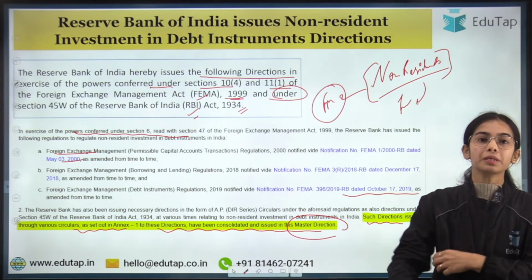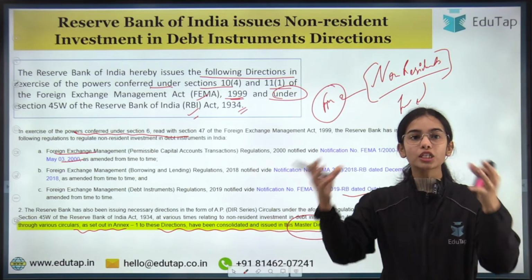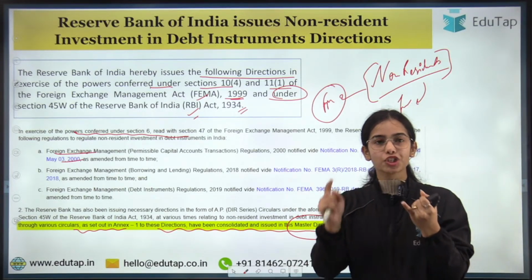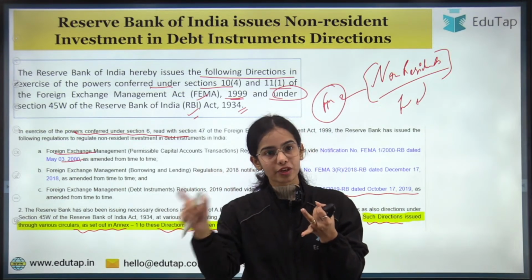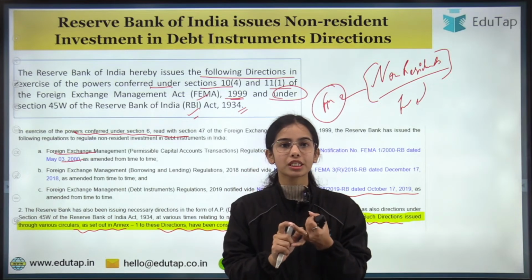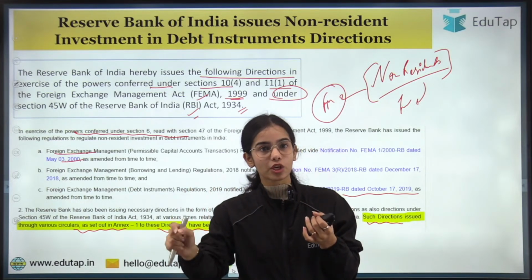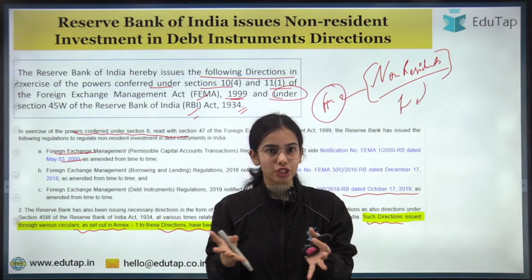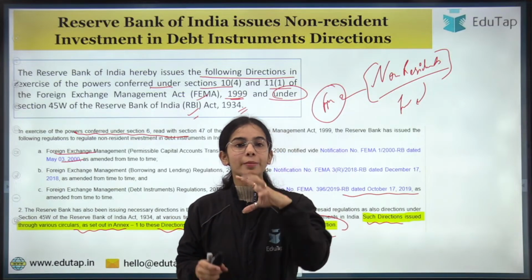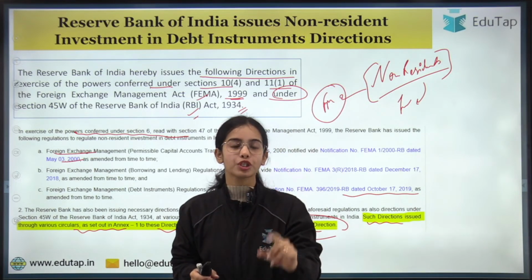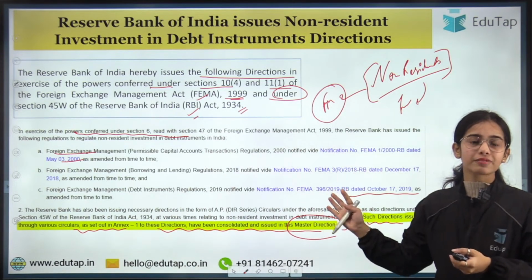So the multiple directions that the RBI has released through various circulars are now being consolidated. The directions released for corporate debt instruments, the notification for investment in central government securities, and the circular for investment by non-residents in state government securities, all these directions are being consolidated in the master direction. So this has become a single master direction consisting of the most important information regarding non-resident investors. This is the idea. I hope this is very much clear.